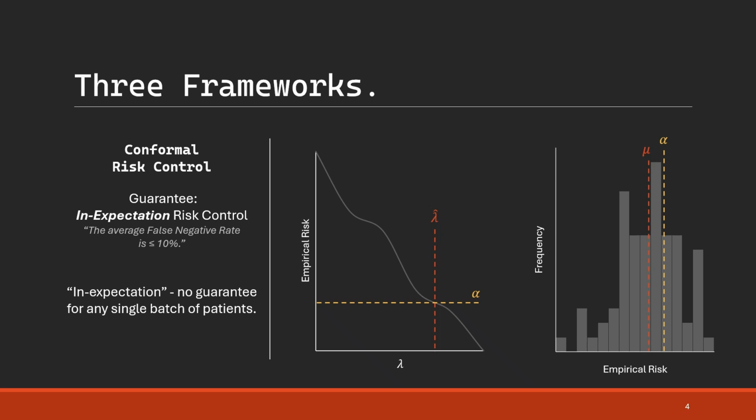The next framework, conformal risk control, is more sophisticated. For every possible threshold, which we call lambda, it calculates the average risk, such as the false negative rate, on the calibration set. This gives us a risk curve. CRC then finds the optimal lambda by identifying the point where the empirical risk first drops below our target alpha, say 10%. This gives us an in-expectation bound of the FNR by alpha. However, it relies on this risk curve being well behaved and only guarantees performance on average. As you can see, quite a few results here are past our target alpha.